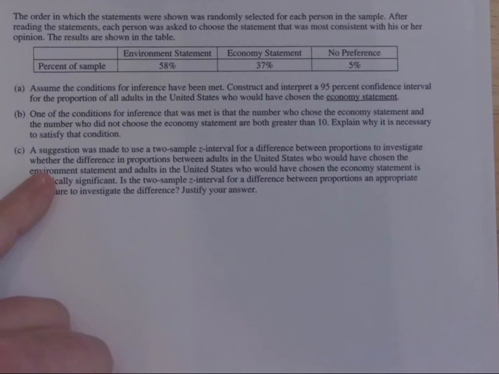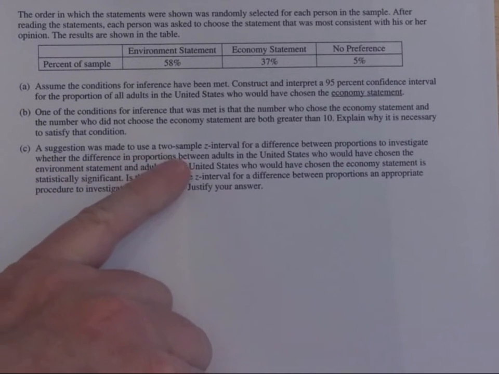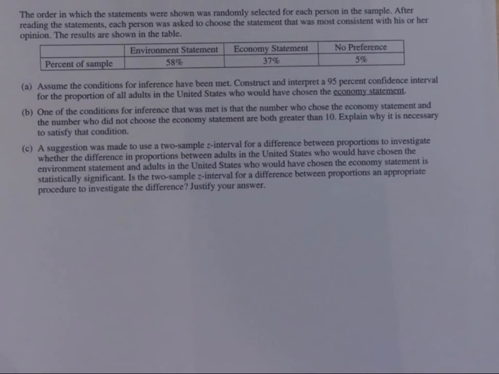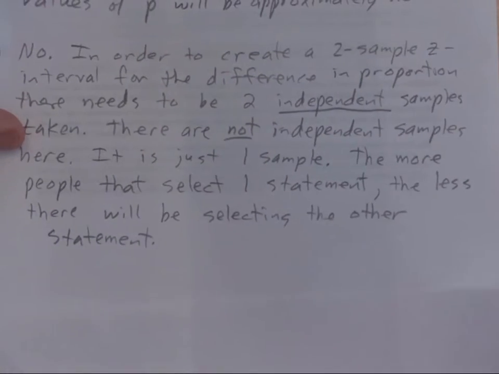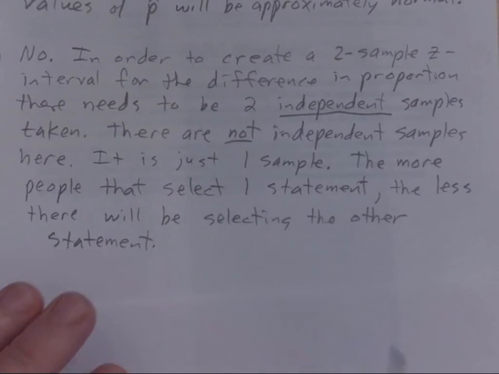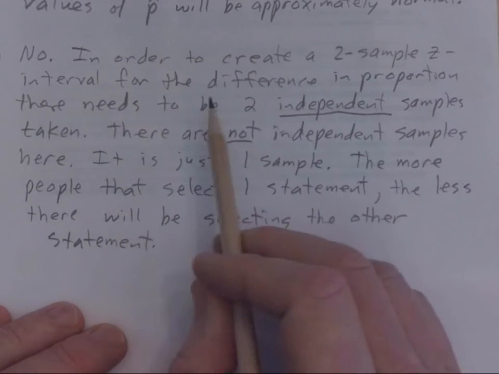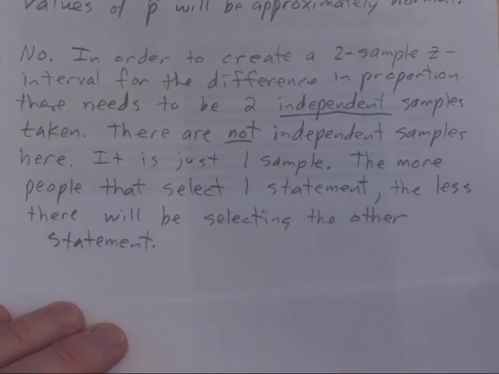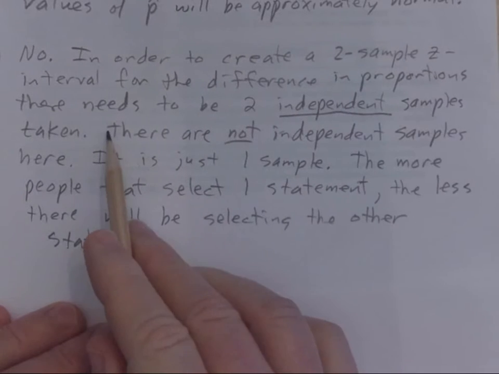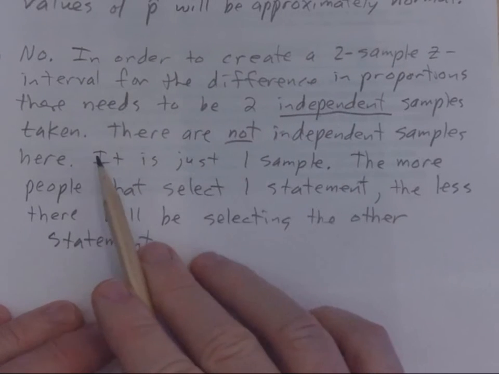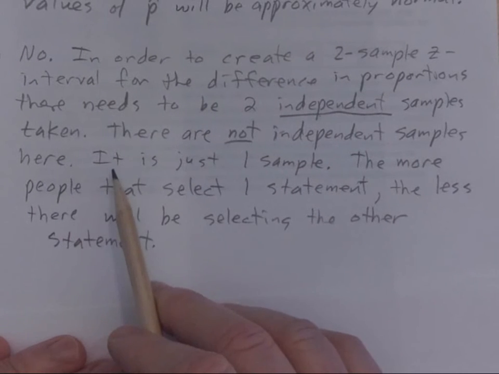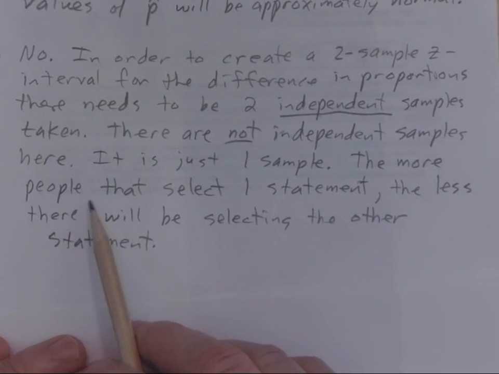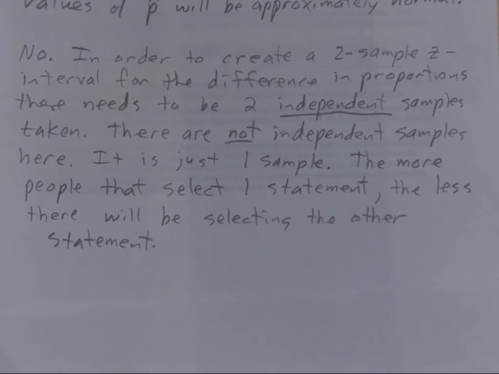And then the other thing is, someone suggests to do a 2-sample Z interval. So why is it not proper to do that? And that gets at the concept of independence. This is just one sample here. And so this is what I said, no, in order to do a 2-sample Z interval for the difference in proportions, there needs to be 2 independent samples taken. There was only one taken here, all right? There are not independent samples taken here. It is just one sample. The more people select one statement, the less they will be selecting the other statement. And that is the concept of independence.